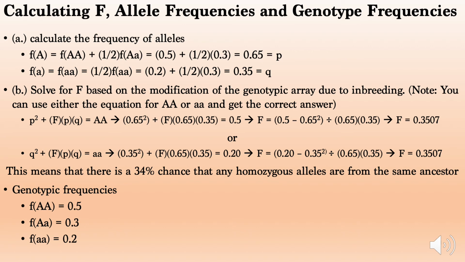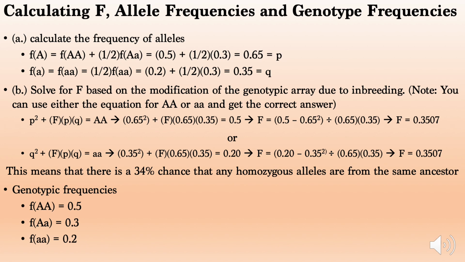Solve for F by plugging in p and q into the new genotypic array due to inbreeding. You can use either end of the equation and solve for F using Big A Big A or Little a Little a. Both equations are demonstrated on the screen and result in the same answer. F is equal to 0.3507. This means that there is a 35% chance that the homozygous alleles are from the same ancestor.